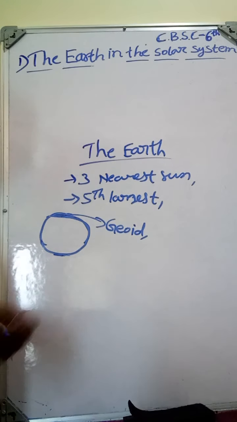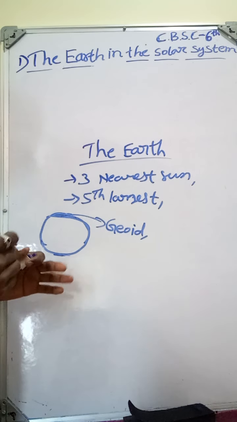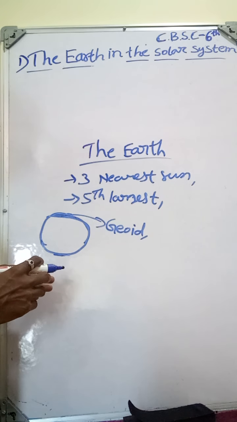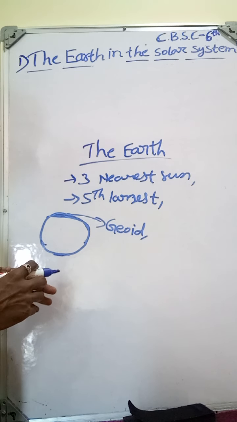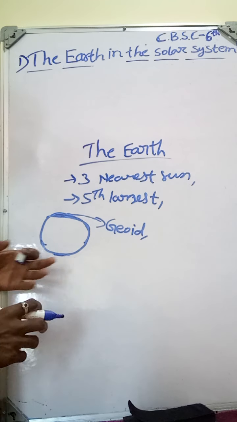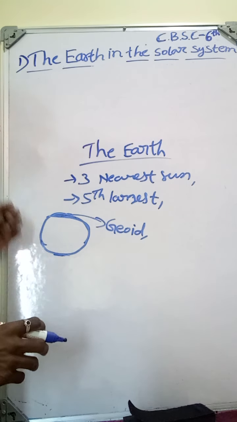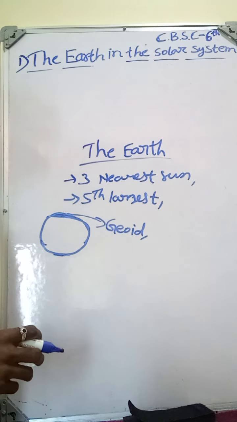So you see there are 8 planets in the solar system, but only on Earth can we find conditions favorable to life, or life supporting conditions. That is the reason we call the Earth a unique planet. And how is life possible on the Earth? Because the Earth is neither too hot nor too cold.